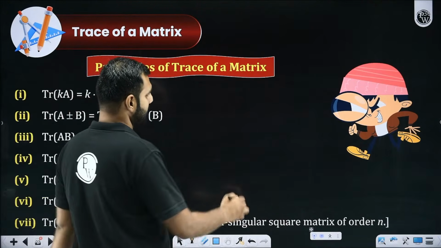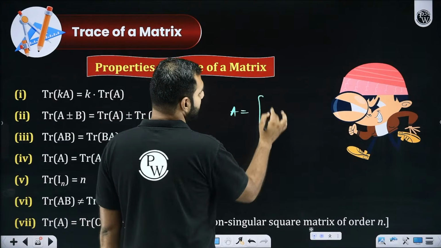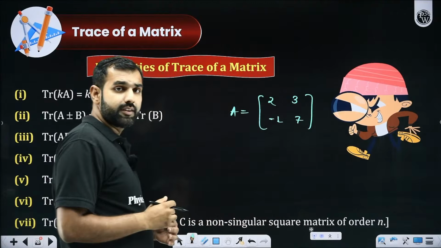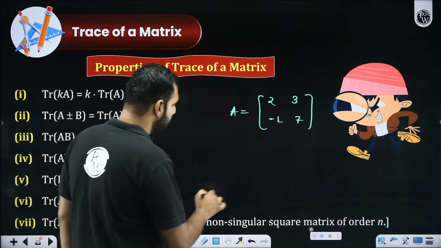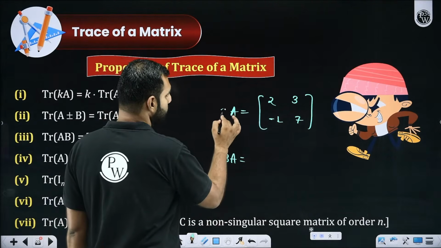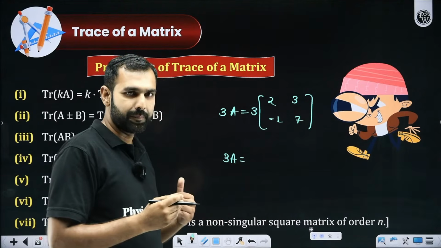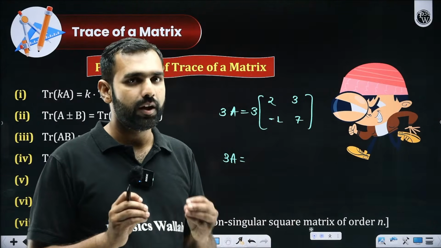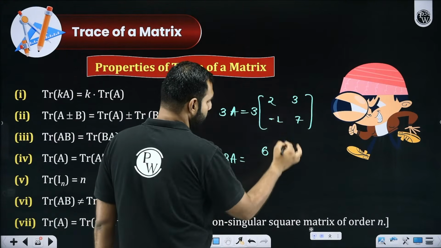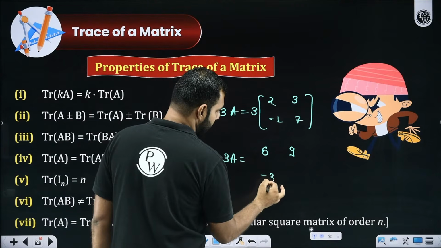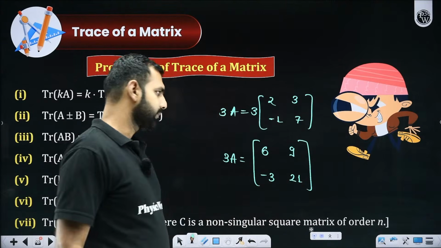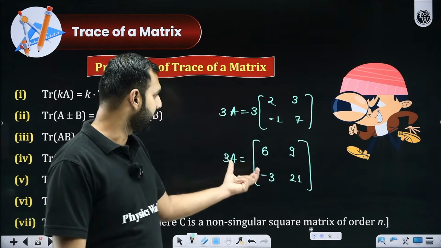Let's say there is a matrix A, which has elements 2, 3, -1, and 7. And if I want to multiply this matrix with a scalar, then what happens? Let's say I'm writing 3 times A. When a scalar gets multiplied to a matrix, that scalar gets multiplied to all the elements or entries of that matrix, which means 3 into 2 is 6, 3 into 3 is 9, 3 into -1 is -3, 3 into 7 is 21, and with that you get 3A.